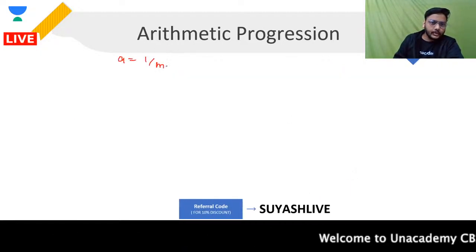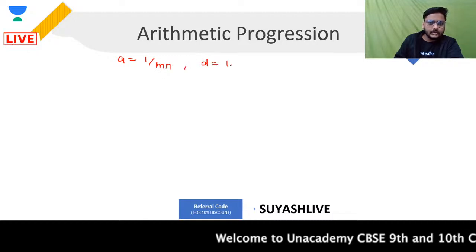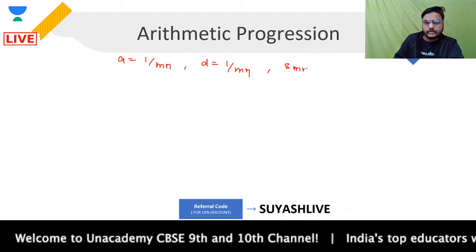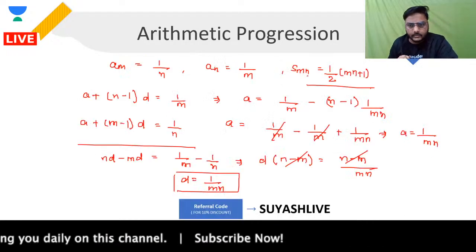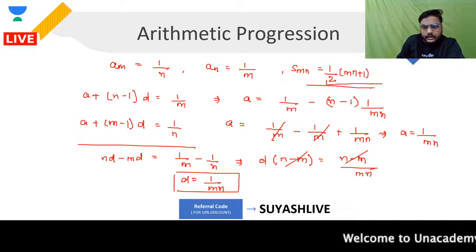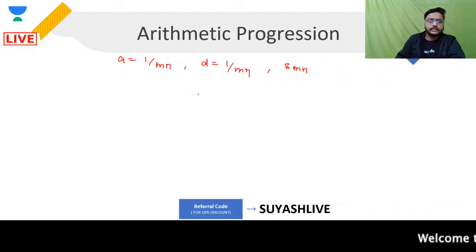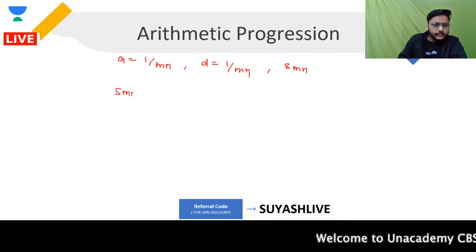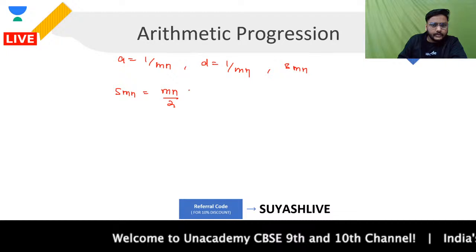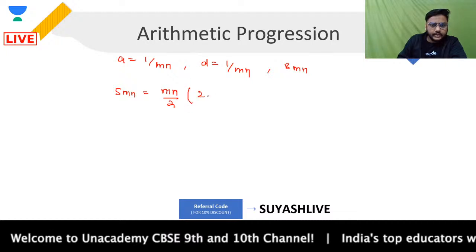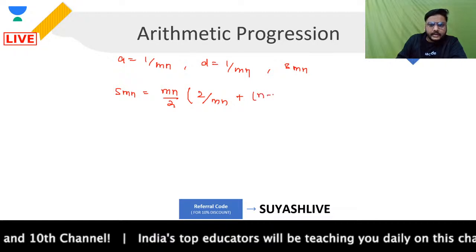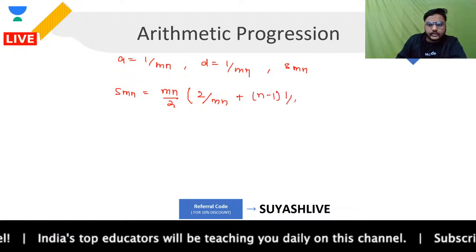It is 1 upon mn and it is 1 upon mn. Then you need to find out the sum of mn terms. You want to prove it equal to this. Let's do it. Simple. Sum of mn terms is equal to mn divided by 2, and then you have 2 times a, that is 2 upon mn, plus n minus 1 into d, that is 1 upon mn.